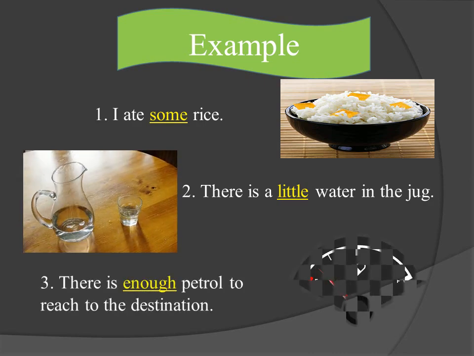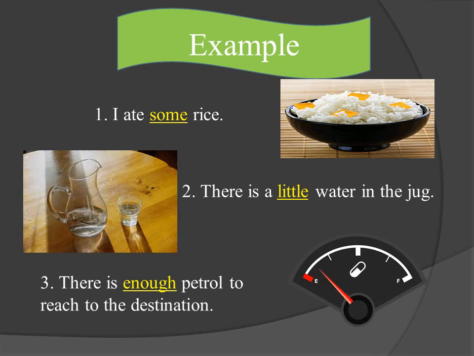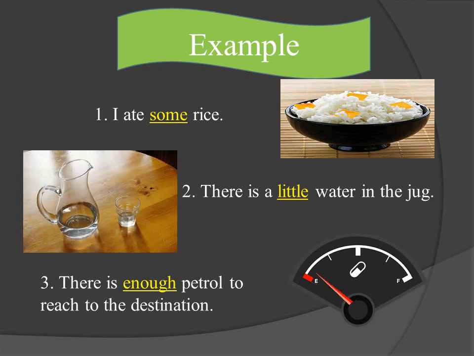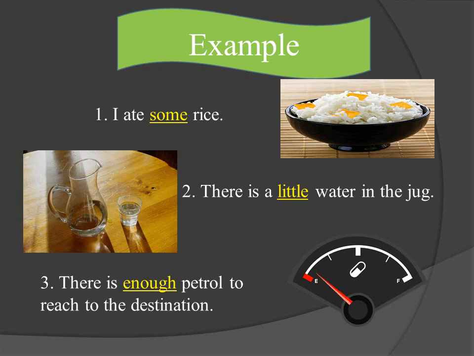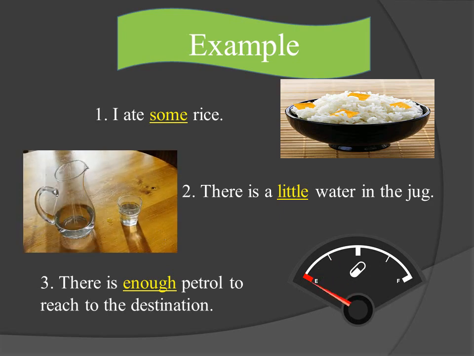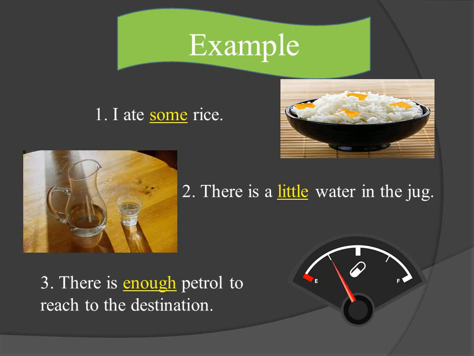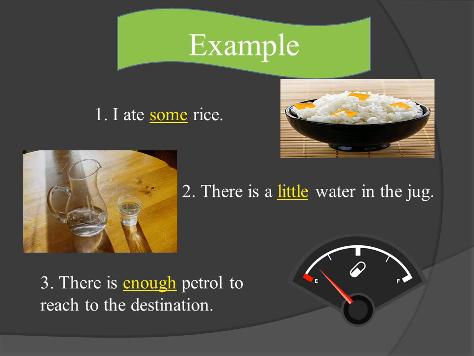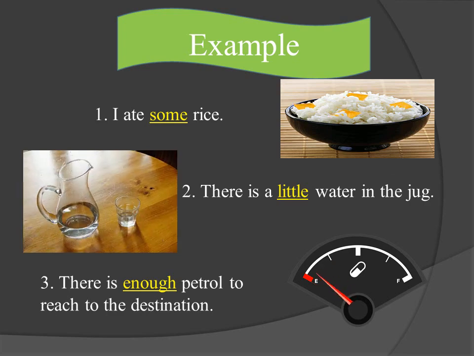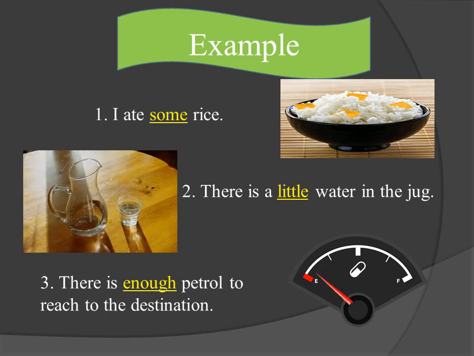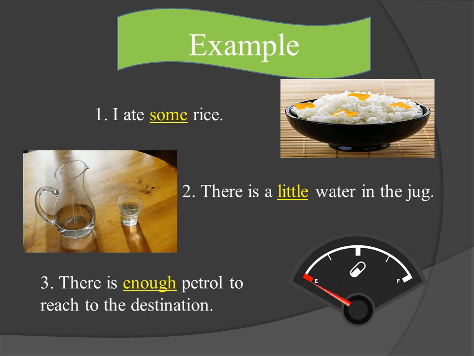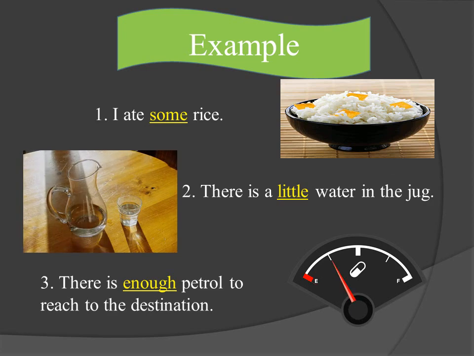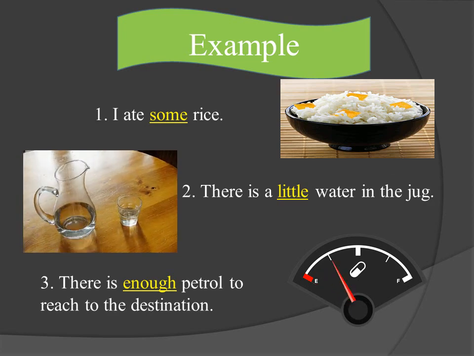There is enough petrol to reach the destination. In this sentence, what is answering the question how much? It says that petrol is enough to reach the destination. So, enough is the adjective which answers the question how much. What is the noun which is described? Petrol is the noun. Enough is the adjective which describes the noun petrol.